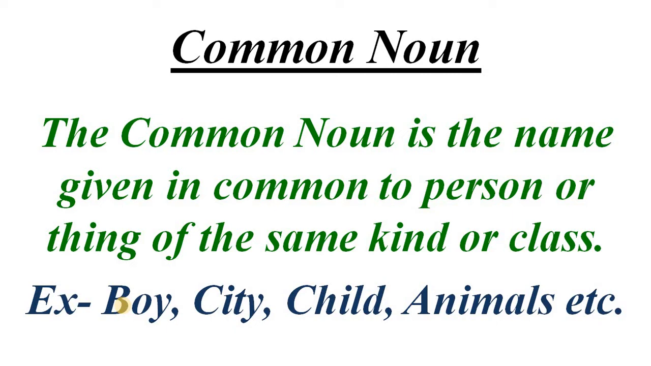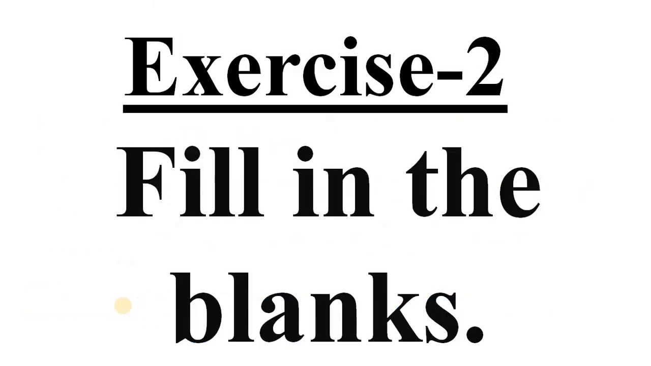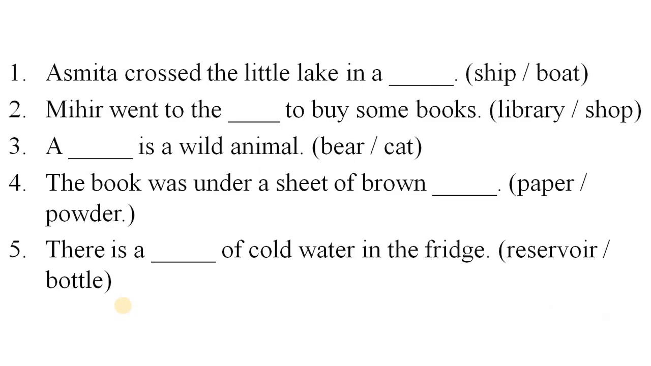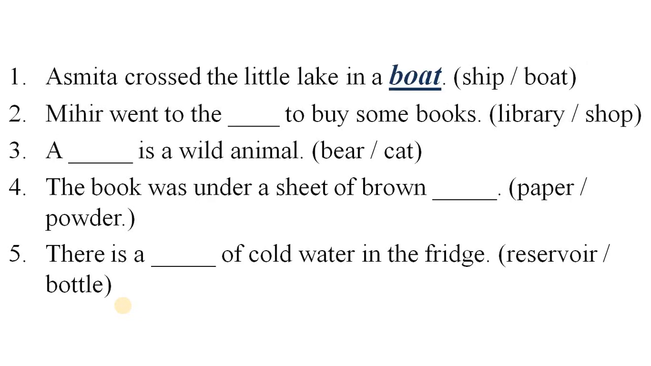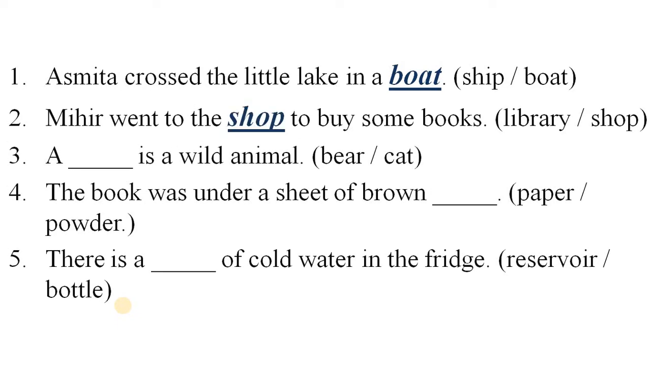So let's move to the exercise related to common noun. Fill in the blanks. Here are the sentences and the blanks. You have to fill by selecting the correct option. The first is Asmita crossed the little lake in a dash. The answer is Asmita crossed the little lake in a boat. The second is Mihir went to the dash to buy some books. And the answer is Mihir went to the shop to buy some books.